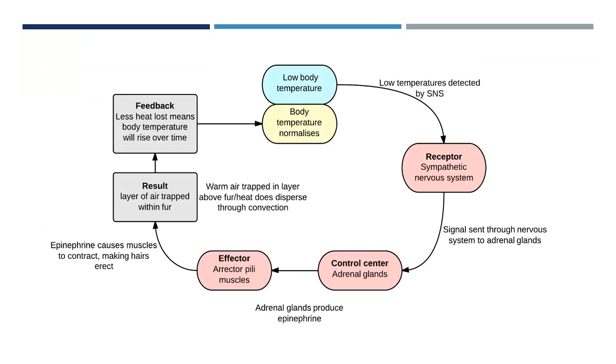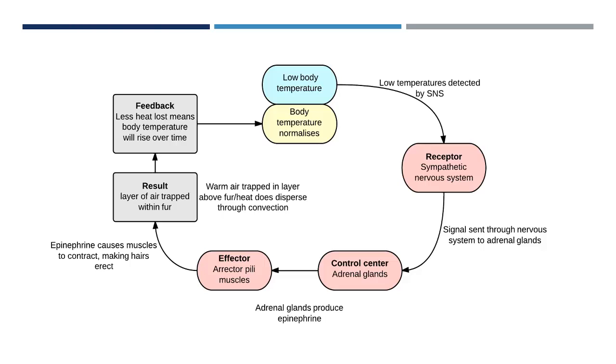In the pilomotor reflex, low body temperatures are detected by the sympathetic nervous system. The SNS then signals to the adrenal glands to release epinephrine into the erector pili muscles. The APMs then contract, making the hairs erect. The layer of warm air insulates the cahirinus and mitigates the amount of heat loss through convection.